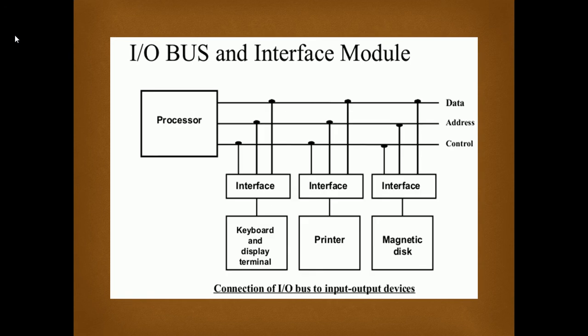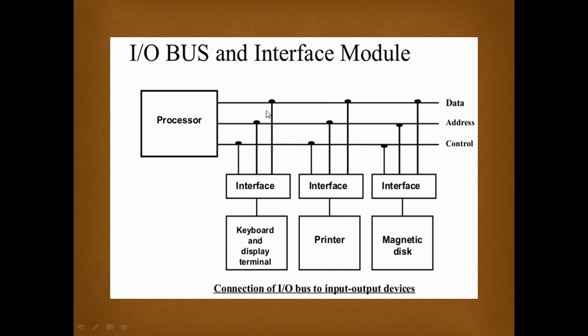This is the basic diagram of input output bus and interface. We have the processor, and we have an interface unit for every device. Suppose we have a keyboard, then there is a separate interface for the keyboard. We have a printer, then we have a separate interface for the printer. If we have a magnetic disk, we have a separate interface for this. Basically, these are where we are actually connecting our devices. These interface units provide the data from, let's say, the keyboard to the processor or from the processor to the memory, and they provide a high transfer rate as compared to connecting directly with the input output units.